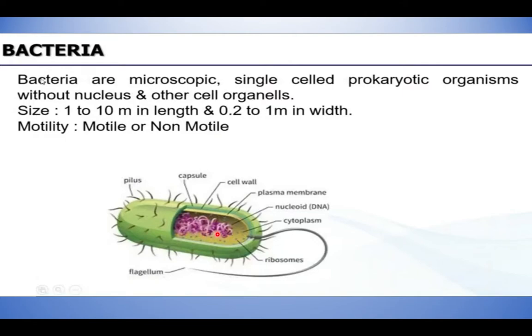So it doesn't have a nucleus, and the other cell organelles are also missing here. And the size is about 1 to 10 micrometer in length. Micrometer means very minute in size. And 0.2 to 1 micrometer in width. And what about the motility? Motility means movement. Some of the bacteria are motile and some are non-motile. Some are movable and some are not movable.